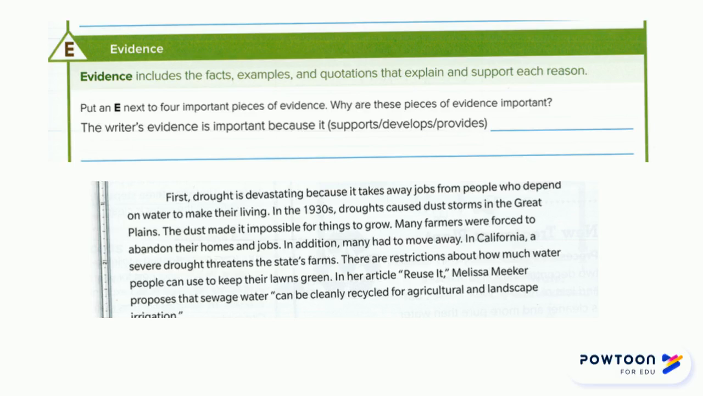Now we move on to the evidence. Evidence is where you give facts, examples, and quotations to explain and support your reason. Read this paragraph to yourself to see if you can find where the evidence is located. Remember, you're trying to support that drought is devastating because it takes away jobs from people who depend on water to make their living. I'm just going to label the rest of the paragraph as E for evidence. It talks about the 1930s when droughts caused dust storms in the Great Plains. And then it also talked about California, where severe droughts threaten the state's farms. Almost all the paragraph is giving evidence.